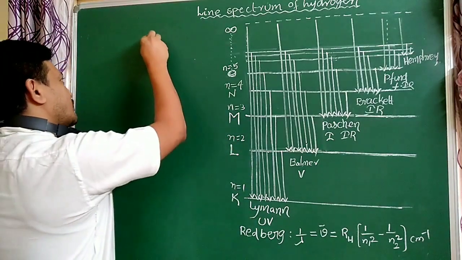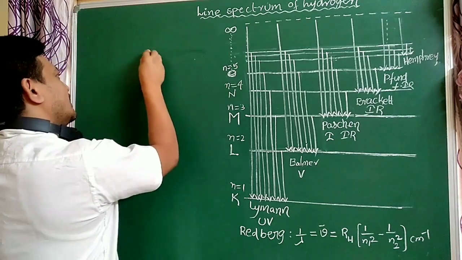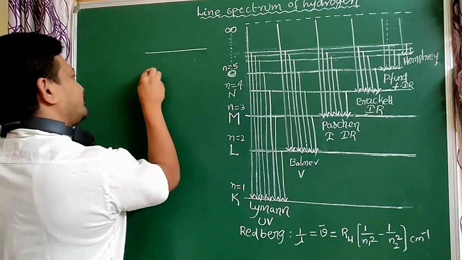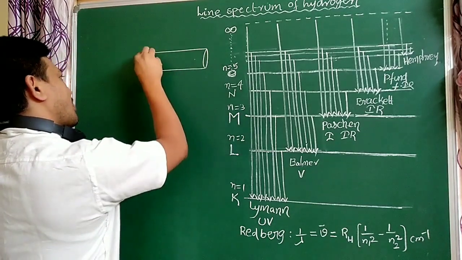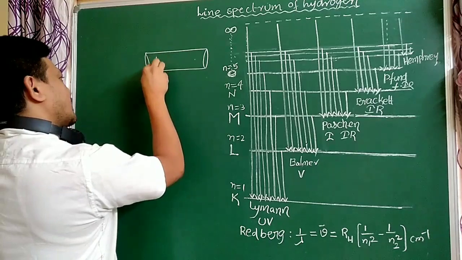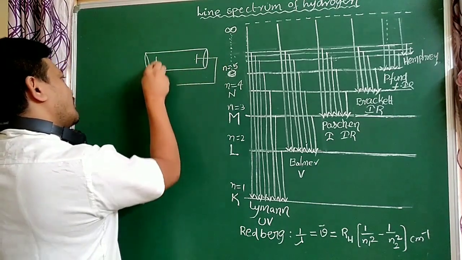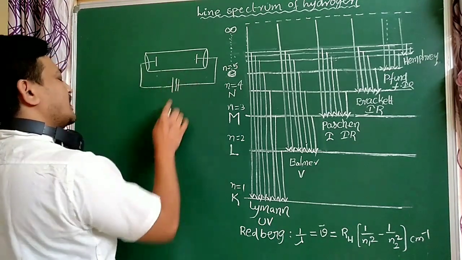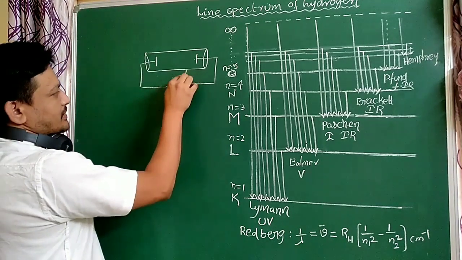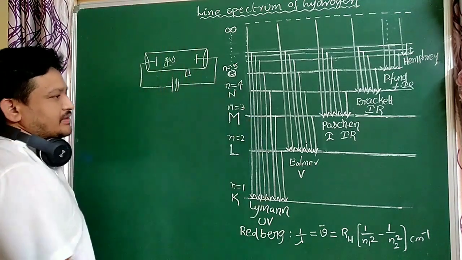So take hydrogen gas in a discharge tube, which you already know, connected with a high voltage battery. We apply high voltage and low pressure. At that time the gas acts as a good conductor.